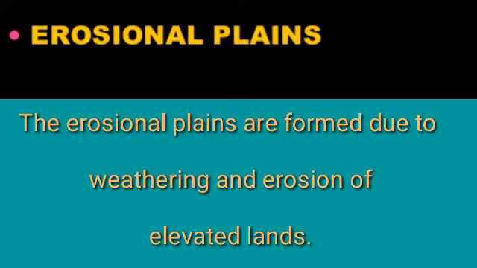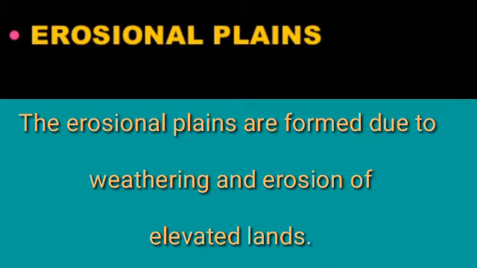Now let's learn about the second type of plains, erosional plains. The erosional plains are formed when elevated land, in the sense raised land, children, is worn down to plains by the agents of weathering and erosion. Children, you already know how erosion is done. Erosion is done by moving ice, wind and running water. And such plains are also called peneplains.